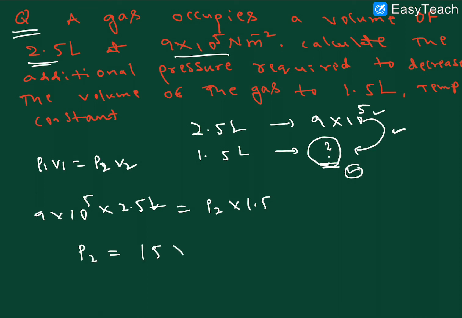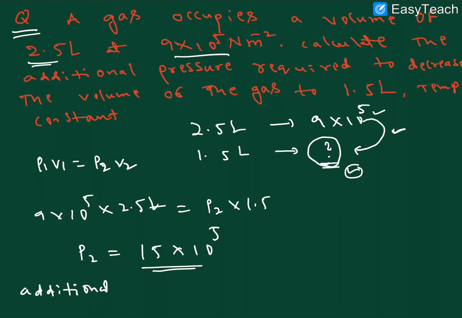We'll get P2 equal to 15 into 10 to the power of 5. So this is P2, but they're asking the additional pressure.